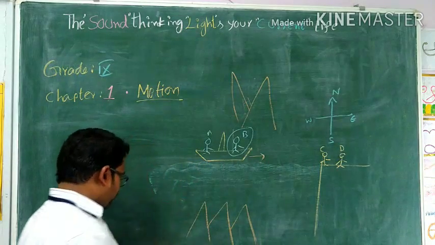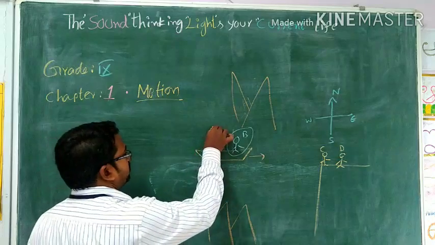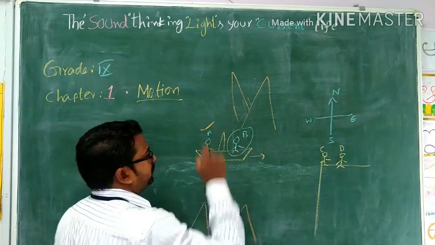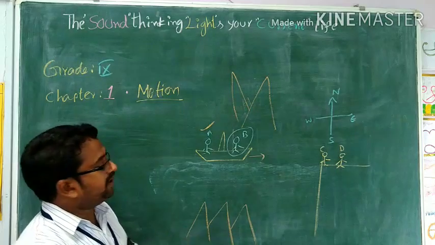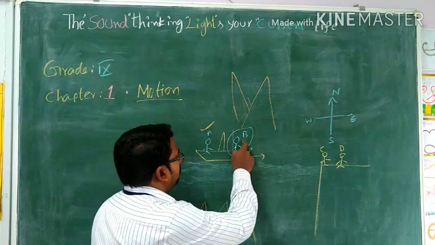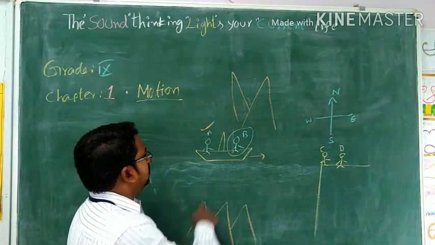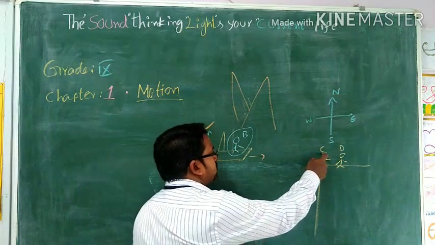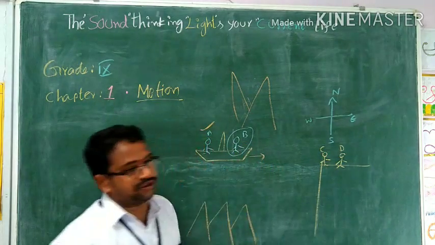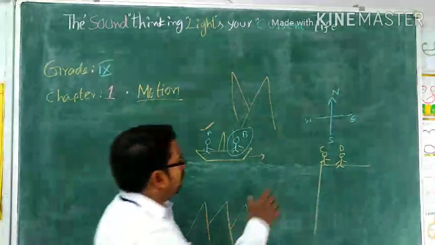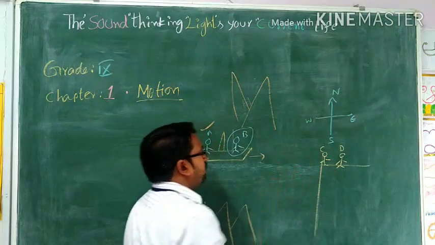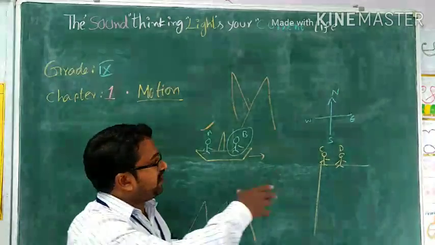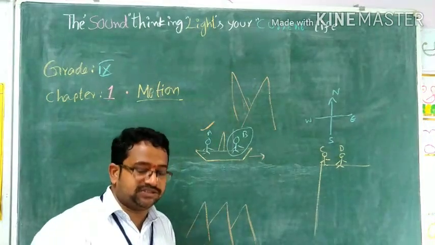If the same person is observed by A, with respect to A, what about the position of B? It will be at rest. So, the position of B with respect to A is at rest, and with respect to C, the B is under motion. So, with the reference, the motion can be defined. So the definition of motion has changed like this.